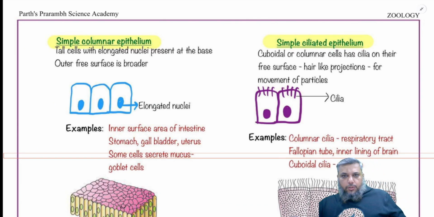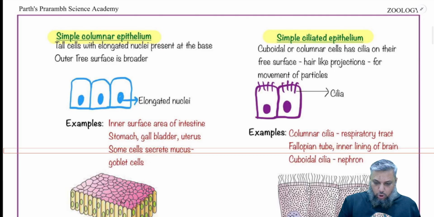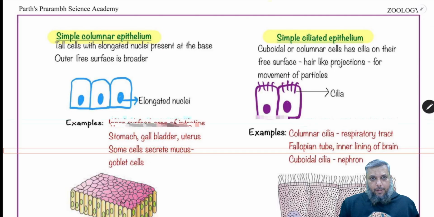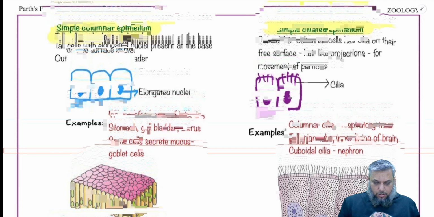Now let's continue with the third type of simple epithelium, that is the simple columnar epithelium. As the name suggests, and as you can see in the synopsis diagram, these cells are elongated, tall cells.